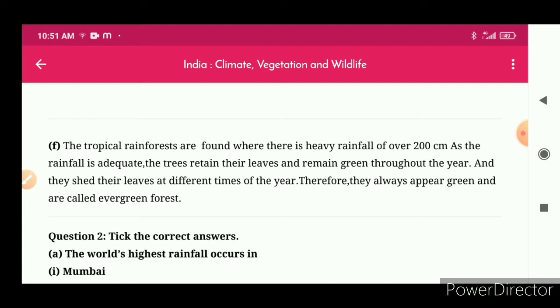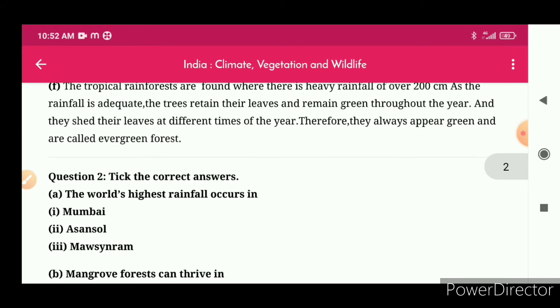The answer is: the tropical rainforests are found where there is heavy rainfall of over 200 centimeters. As the rainfall is adequate, the trees retain their leaves and remain green throughout the year, and they shed their leaves at different times of the year. Therefore, they always appear green and are called evergreen forests.